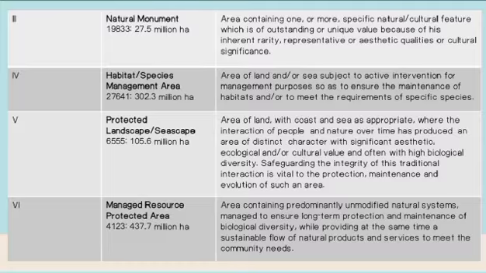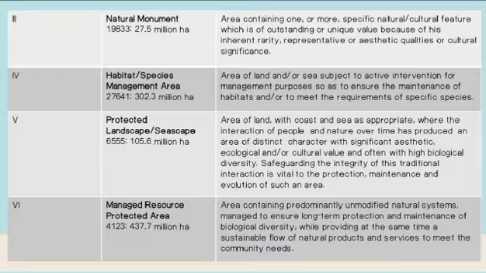5. Protected Landscape/Seascape, 655, 105.6 million. An area of land, with coast and sea as appropriate, where the interaction of people and nature over time has produced an area of distinct character with significant aesthetic, ecological, and/or cultural value, and often with high biological diversity. Safeguarding the integrity of this traditional interaction is vital to the protection, maintenance, and evolution of such an area.